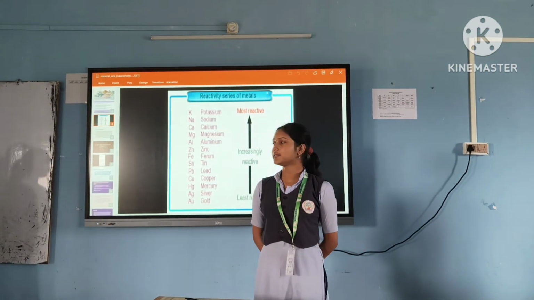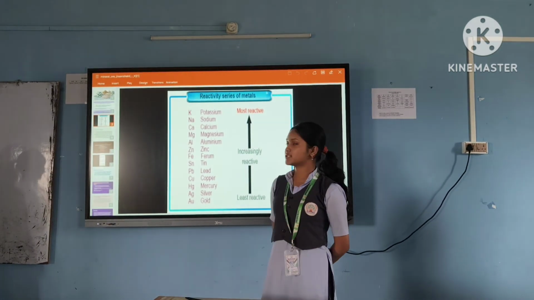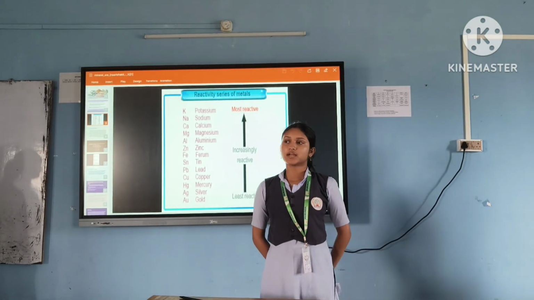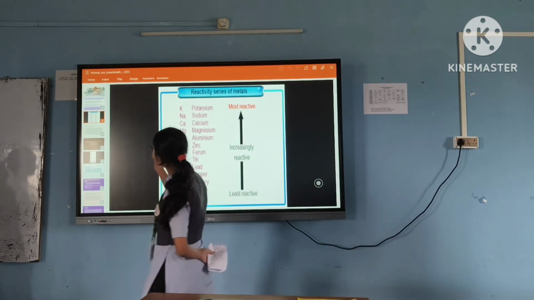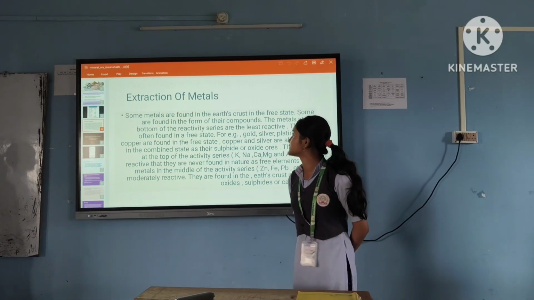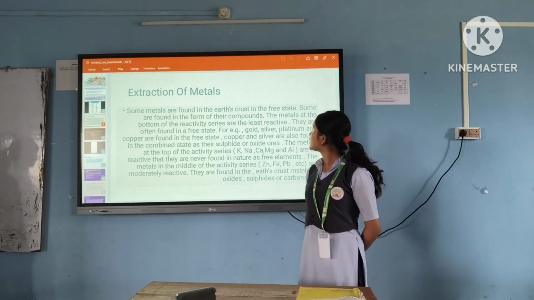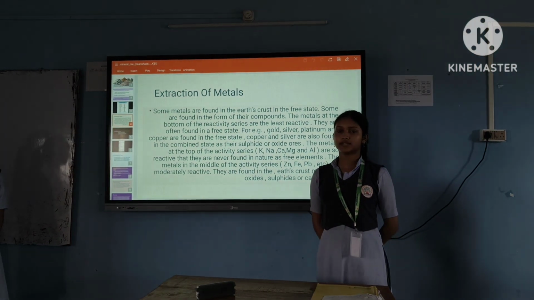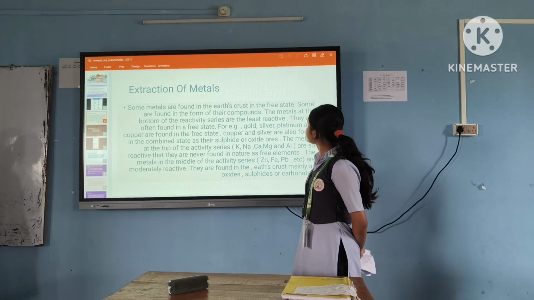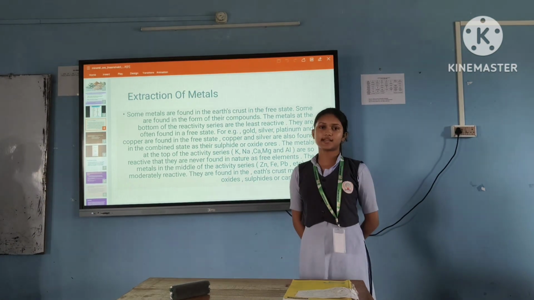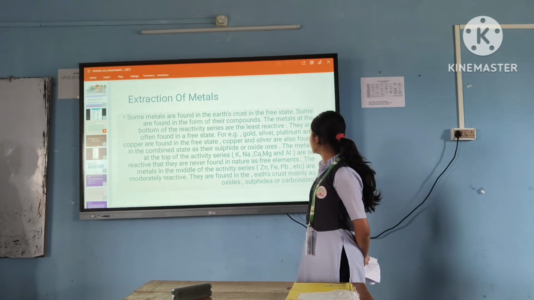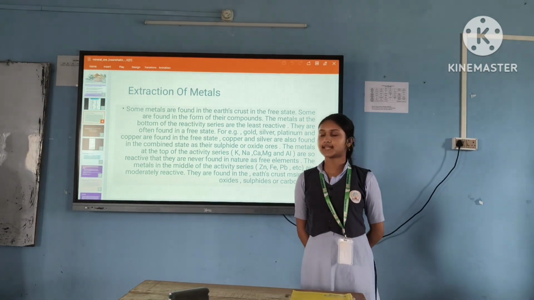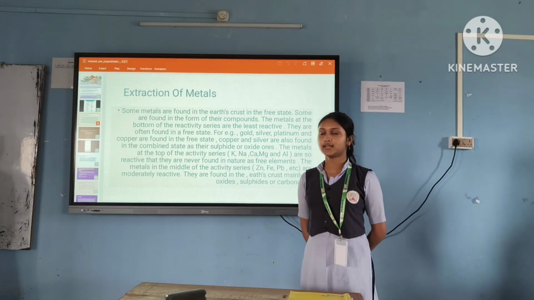Hello everyone. Till now we know what the reactivity series is, but what is its importance in the extraction of metals? So we will start. Extraction of metals: some metals are found in the earth's crust in the free state, and some are found in the form of their compounds. The metals at the bottom of the reactivity series are least reactive, and they are often found in the free state. For example, gold, silver, copper and platinum are found in the free state. Copper and silver are also found in the combined state as sulfide or oxide ores.